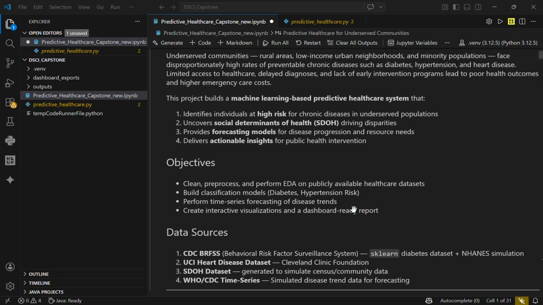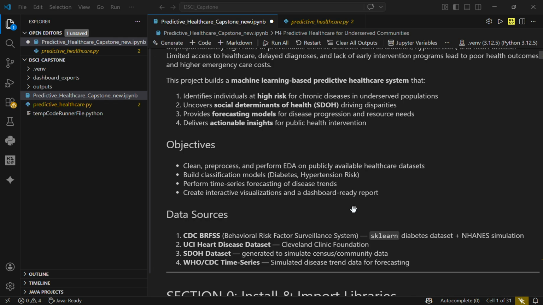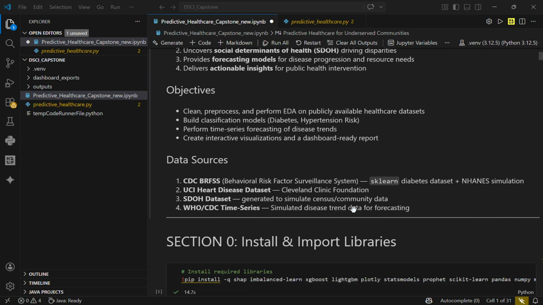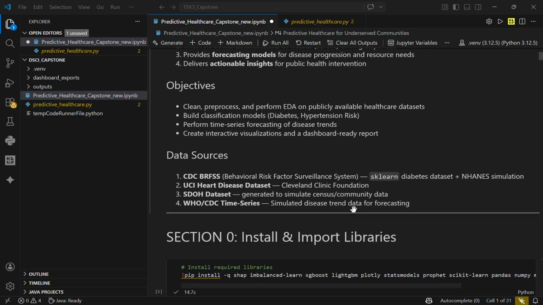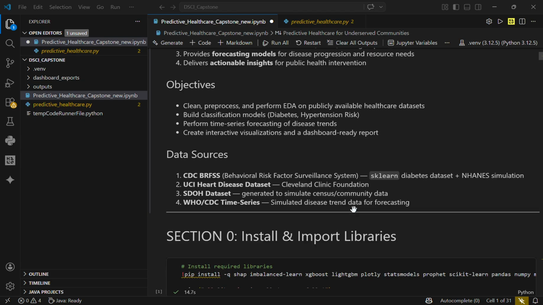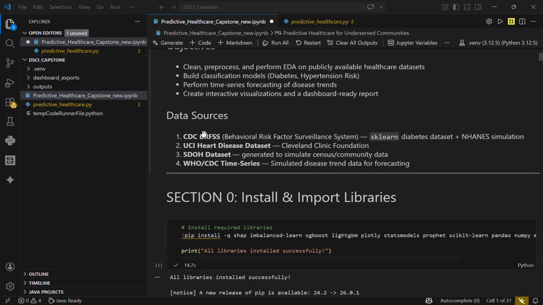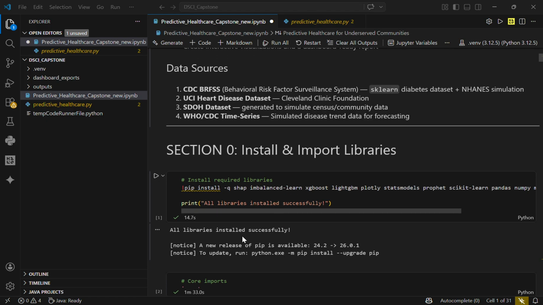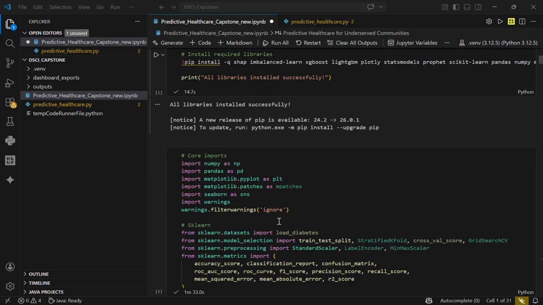So this was our problem statement. In this we identify individuals at high risk for chronic diseases in underserved populations, uncover social determinants of health, provide forecasting models, and deliver actionable insights for public health interventions. The question we asked was, can a machine learning model trained on both medical data and social factors like income, food access, and distance to a clinic predict diabetes and hypertension better, and tell us which of those social factors matter most? For that, first of all we installed and imported all the libraries.